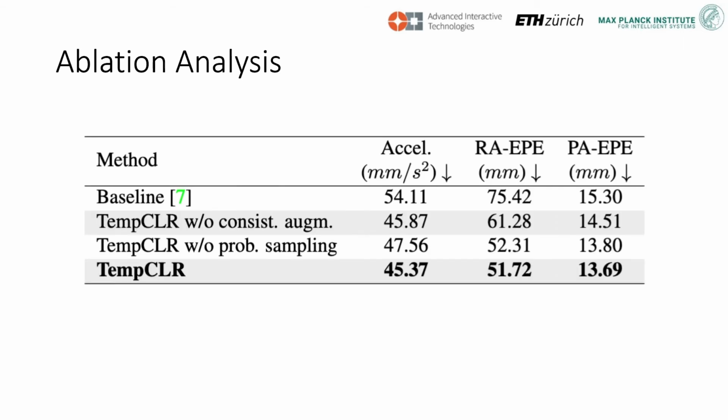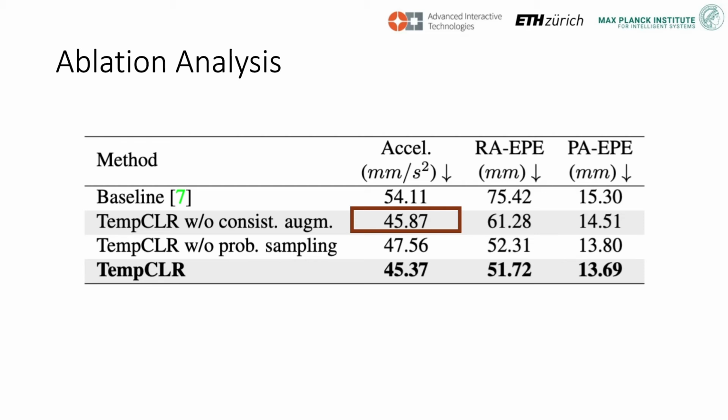To validate our key contributions, a temporally consistent augmentation strategy and a probabilistic sampling technique, we show TempCLR performance when either of the two is removed. The table shows that the most significant improvement in hand pose estimation comes from the augmentation strategy. Conversely, the sampling strategy contributes more to the temporal stability.